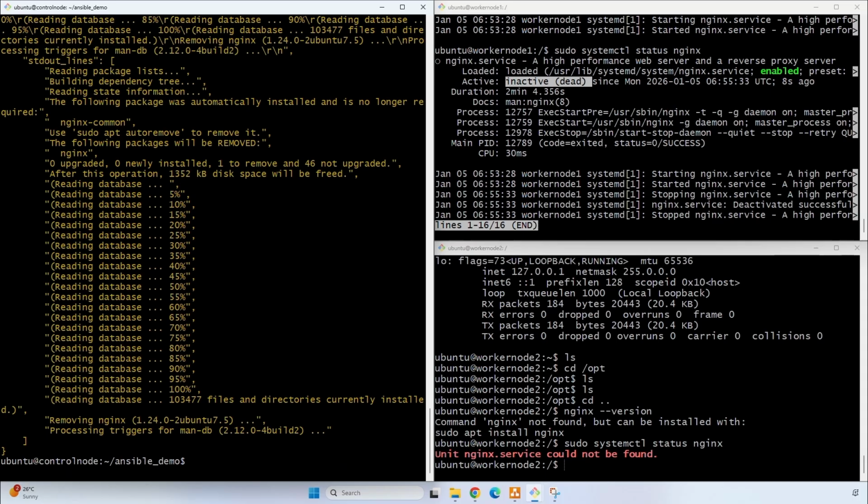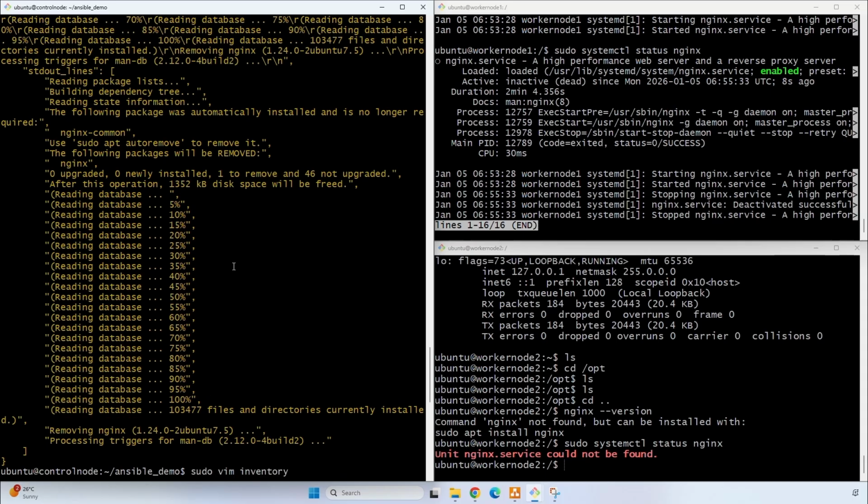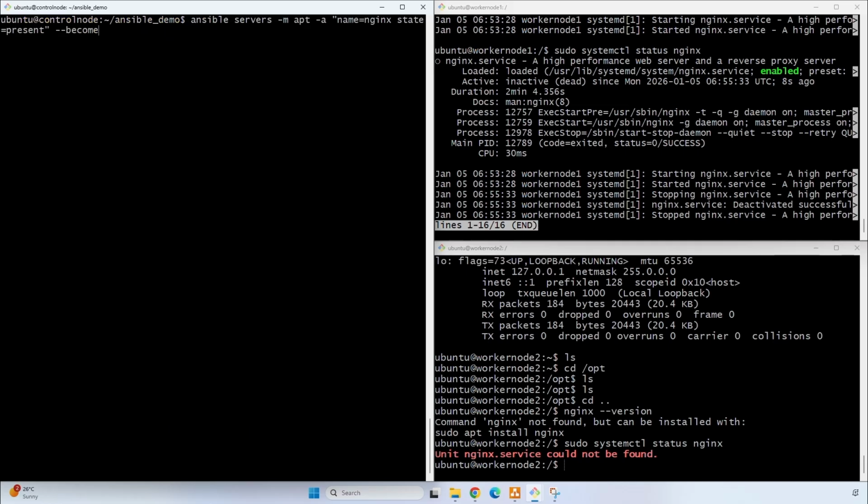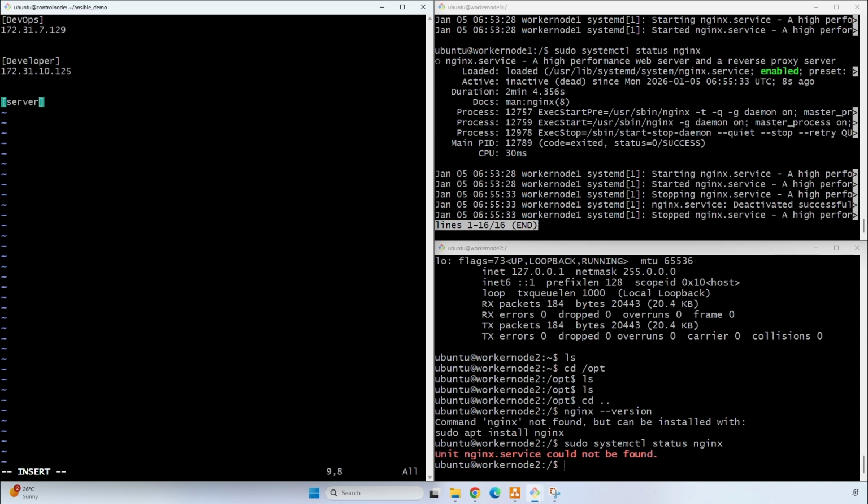So now let's change our inventory file and do some modification. Let's clear the screen. You can see we have two groups, DevOps and developer. Now we can also group these different groups into one. Here we are providing this group name as servers, and we are using the children as DevOps and developer together.